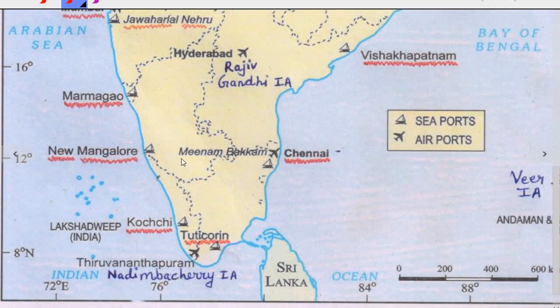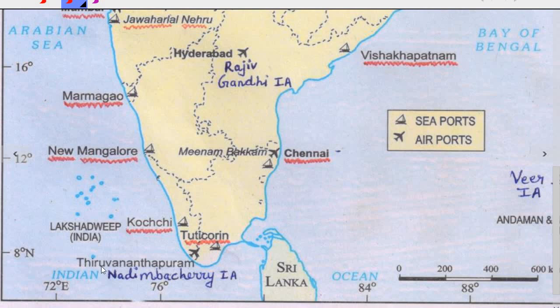Now let us see the Meenambakkam International Airport. It is located in Chennai, Tamil Nadu. Which one? The Meenambakkam International Airport. For the location of Chennai, you must see it is located in the upper part of Tamil Nadu, in the northern part of Tamil Nadu. See, this is the border of Tamil Nadu and Chennai is located here. You have to mark it here, the Meenambakkam International Airport for Chennai, Tamil Nadu.